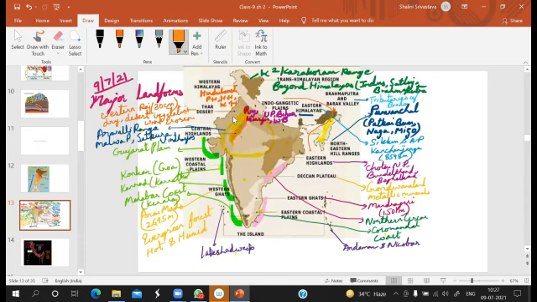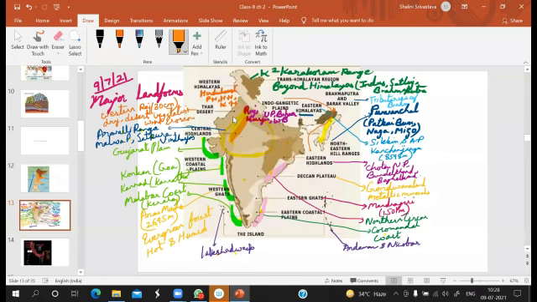And then we have the Thar Desert. The Thar Desert is towards the west of the Aravalli Range, and it includes Western Rajasthan. Rainfall is only below 30 centimeters. This area is a dry desert and mainly has desert vegetation. Wind erosion is prominent here.